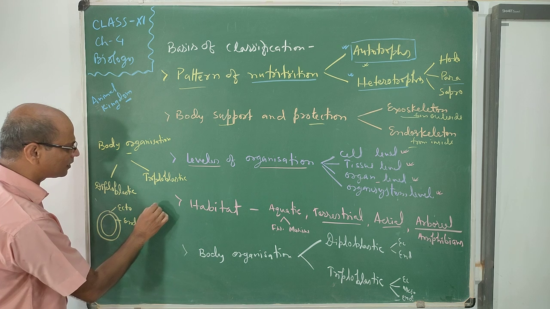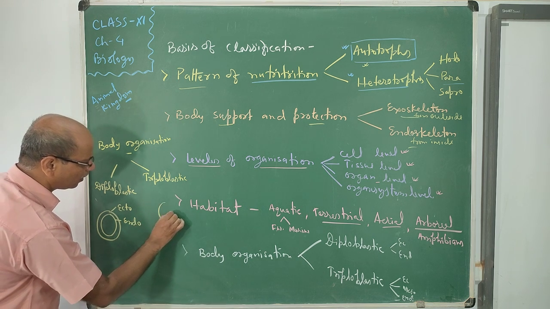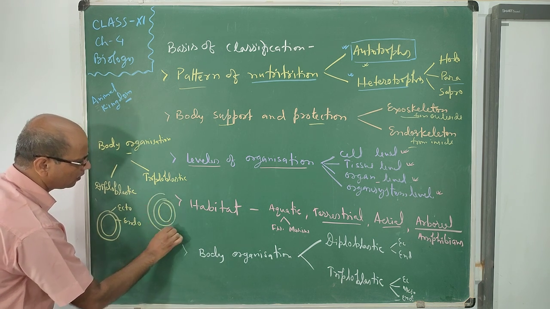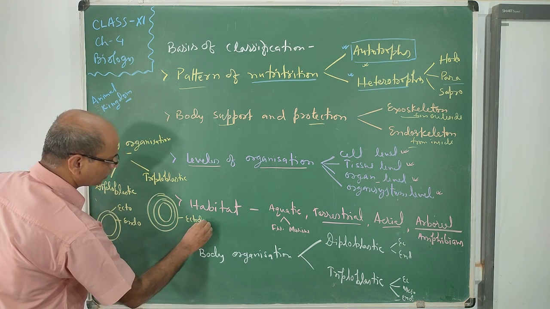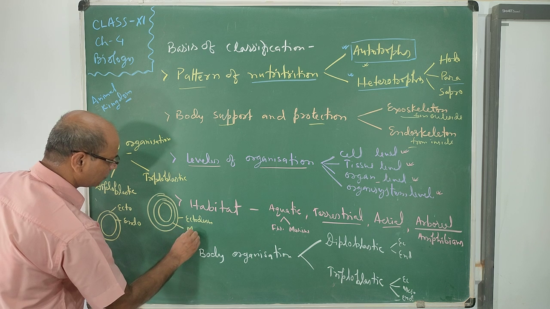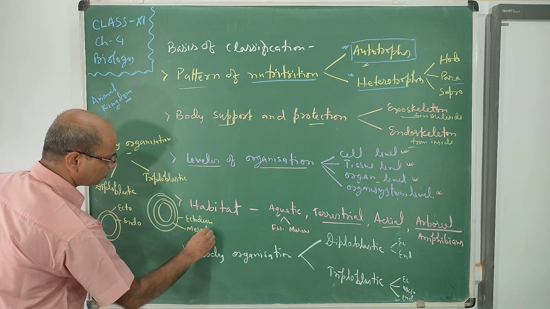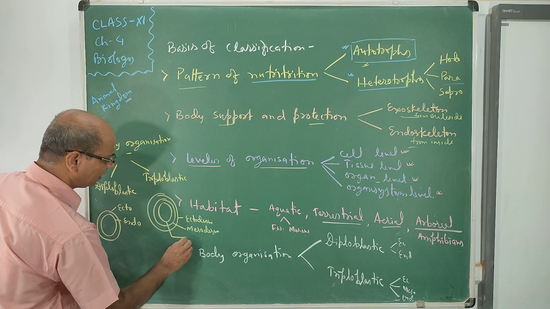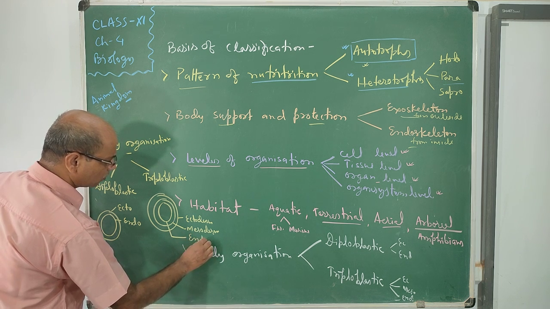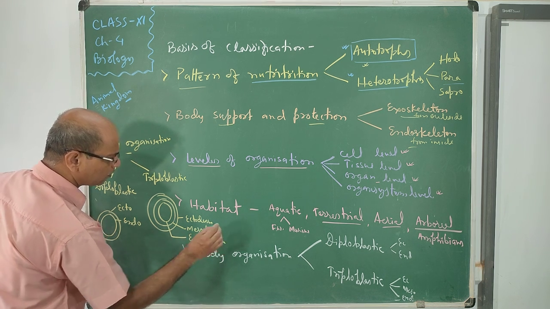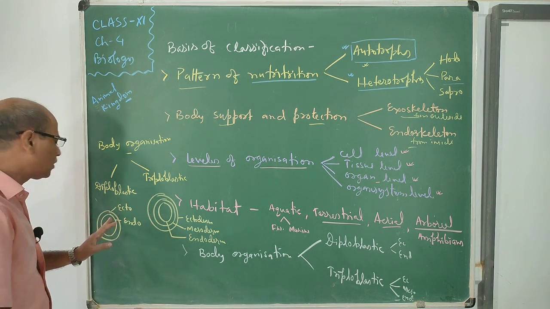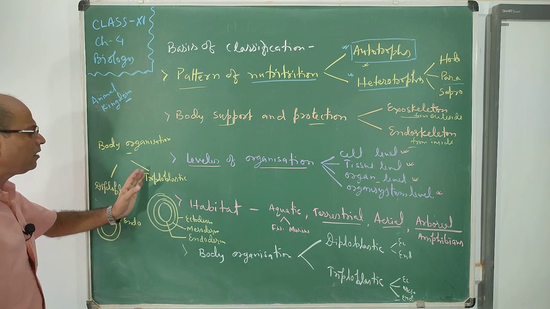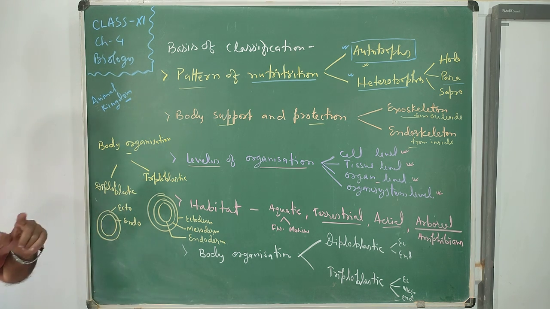Here you see in triploblastic, first is ectoderm, second is mesoderm, and third or inner is endoderm. So see, here are 3 layers, 3 germ layers, here 2 germ layers. 3 germ layers is the advanced one, 2 germ layers is the less advanced, or we can say primitive one.